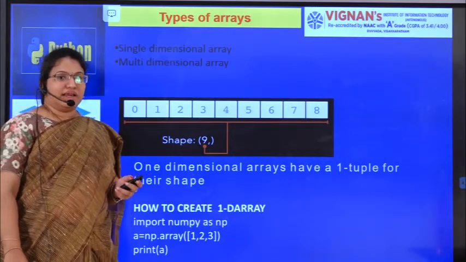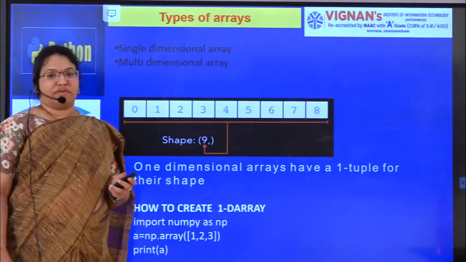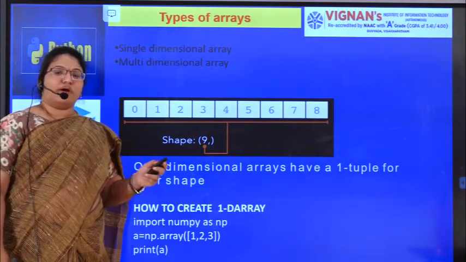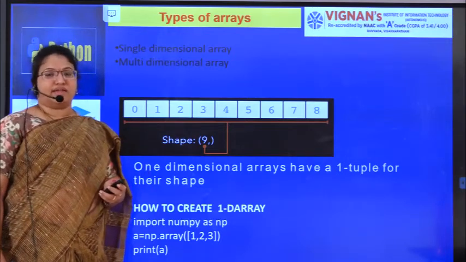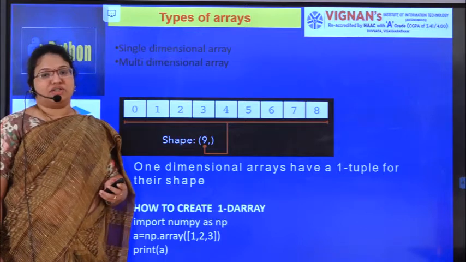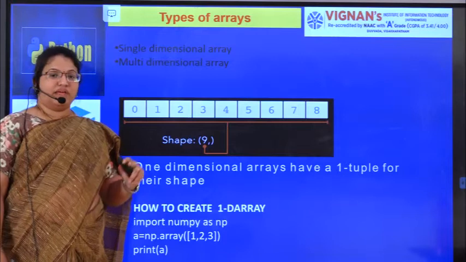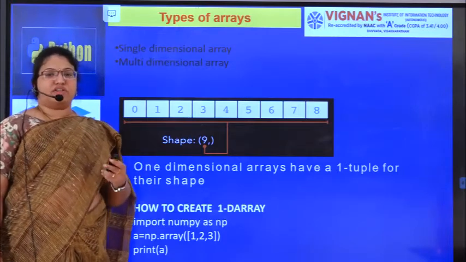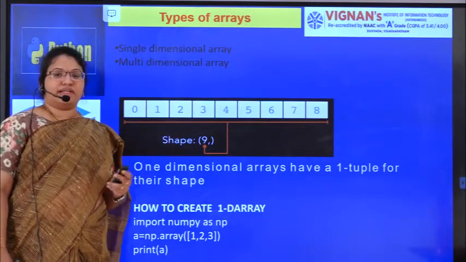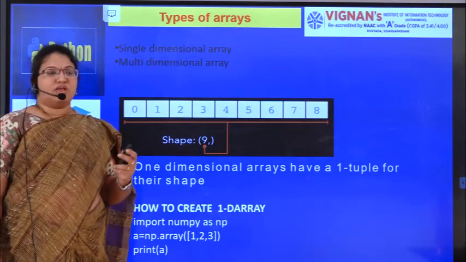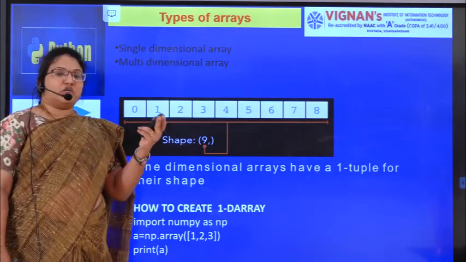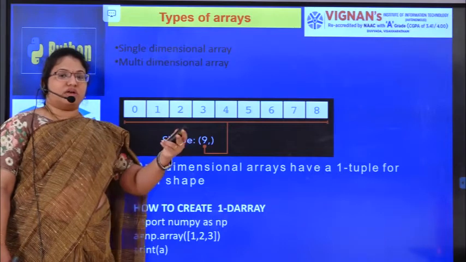So generally, we classify arrays into 2 different types. One is the single dimensional array and the second one is the multi-dimensional array. Single dimension means you will have only one dimension. If it is more than one dimension, we call it a multi-dimensional array. In a 2-dimensional array, we can call it rows and columns.